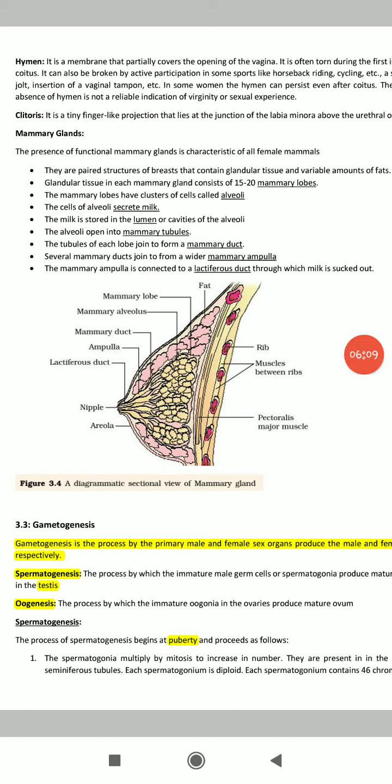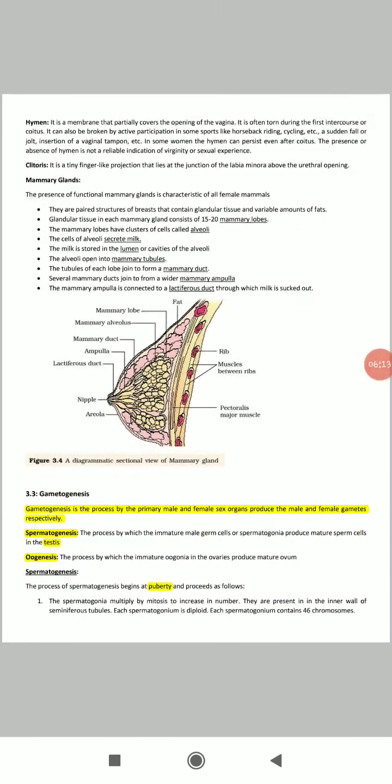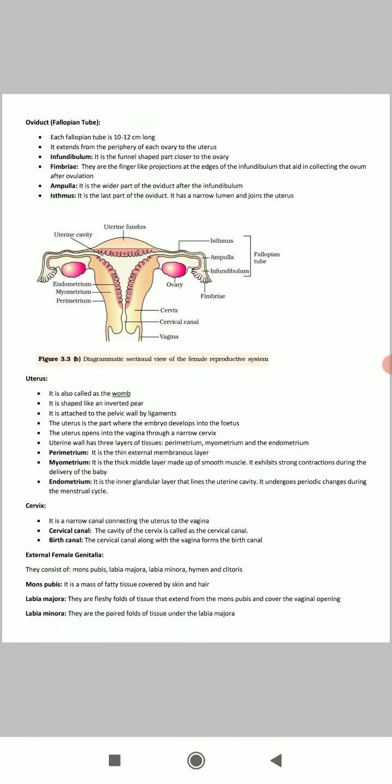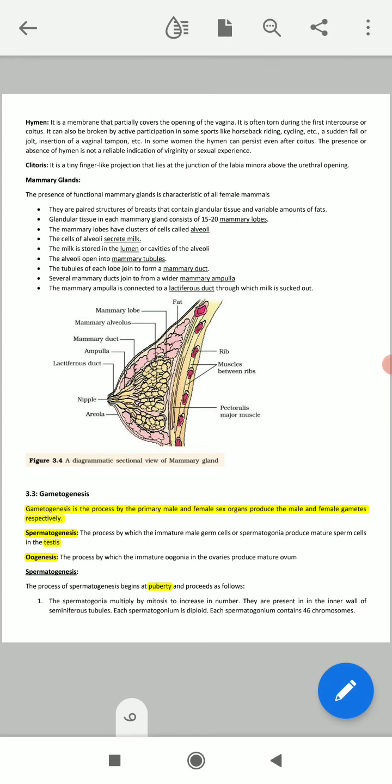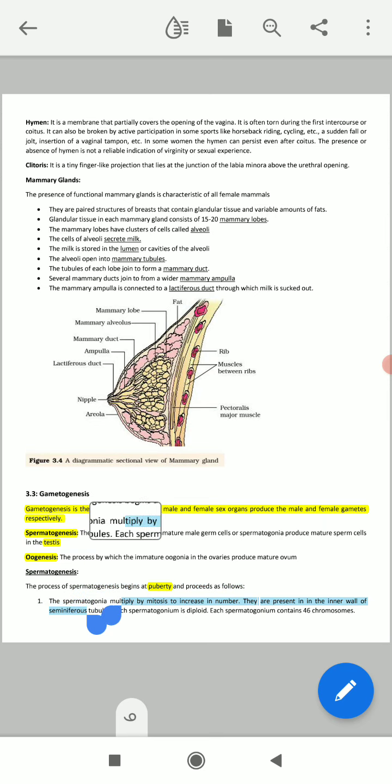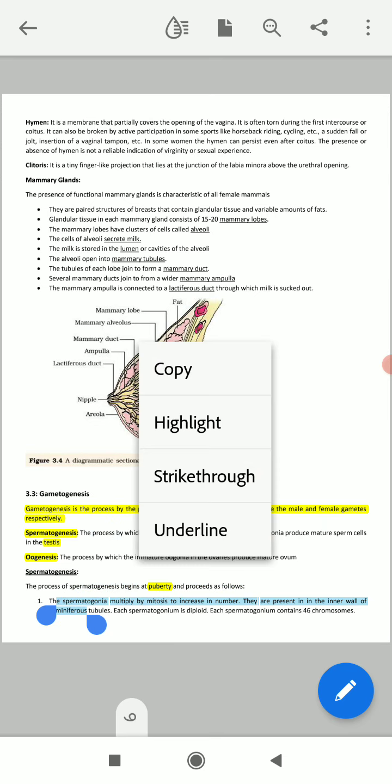The first phase is the multiplication phase. So what happens in the multiplication phase? The spermatogonia multiply by mitosis to increase in number. So this is the first step, the first phase, and this whole part consists of the multiplication phase.